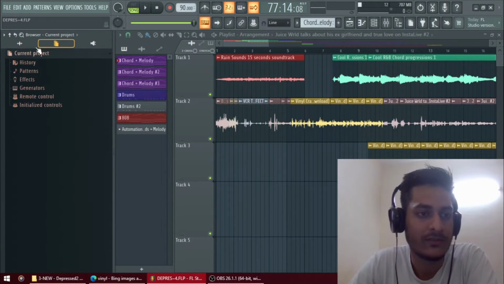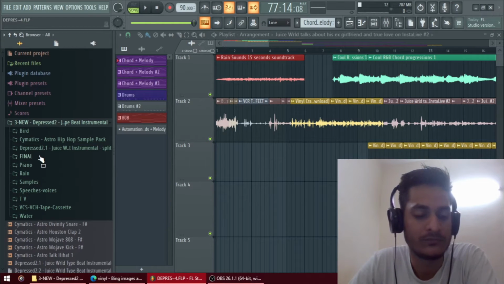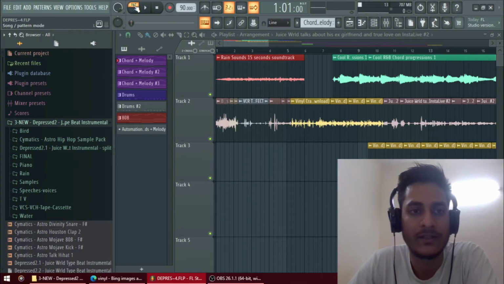So yeah, it's all cut and paste. Whatever you find on the internet, just paste it here. These are the plugins. So this is the basic structure. I'll introduce it as fast as I can. This is the pattern and this is the song.